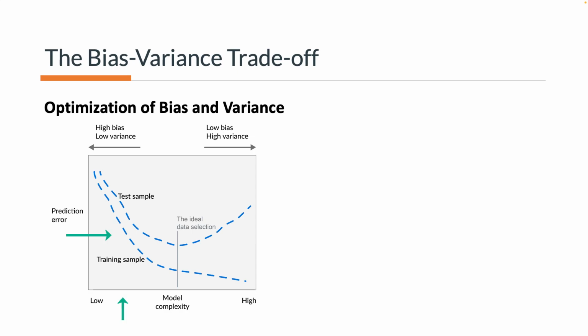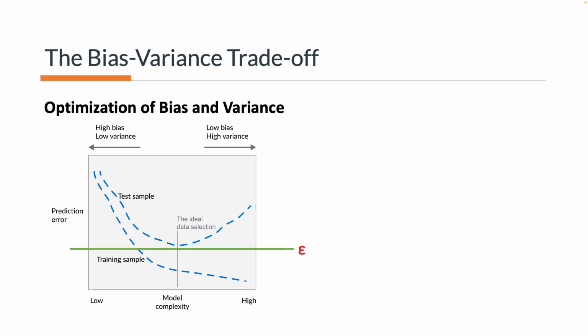As the model becomes complex, the number of errors reduces and goes down. However, from a specific point, the number of errors starts going up again. That specific point is the ideal model selection. That is where your bias is minimum and your variance is minimum.